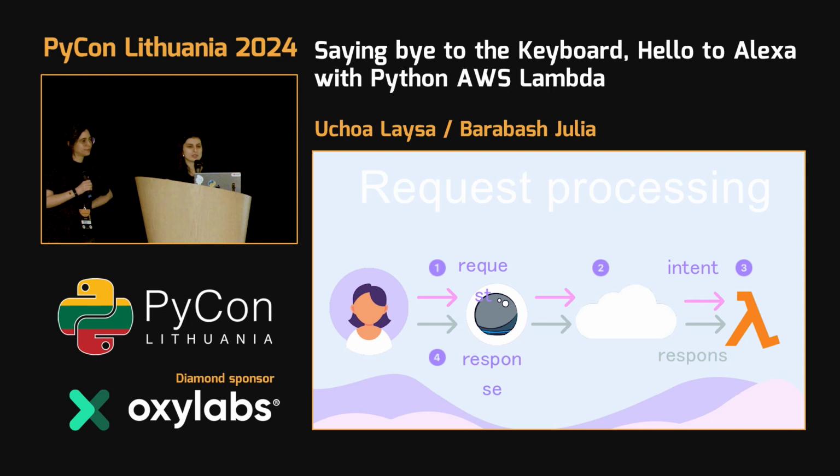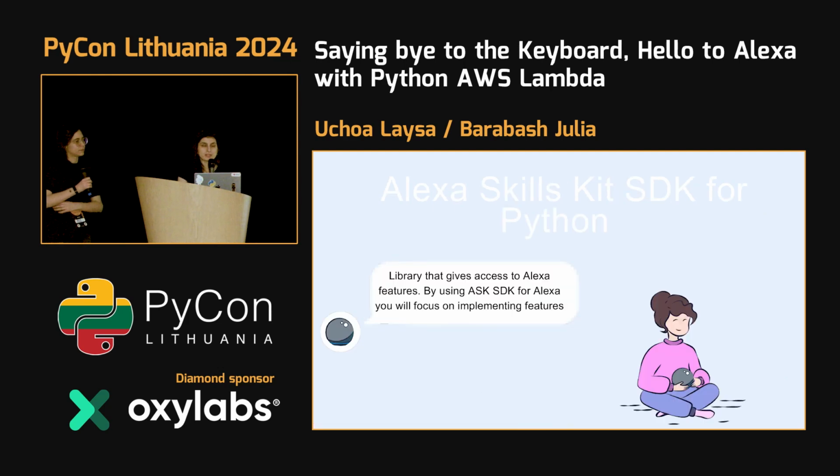How it's happened, we have requests that we receive. After that, Alexa did some kind of pre-processing, sent JSON with all information to Lambda. Lambda does its magic and sends back a response, and we receive our answer, as you saw when we wanted to get some information about Alexa. But how can we build this?